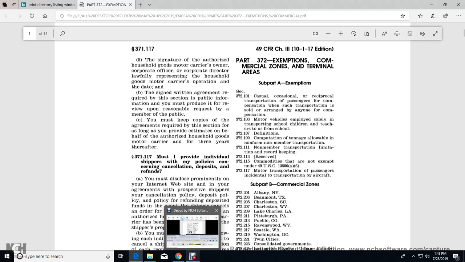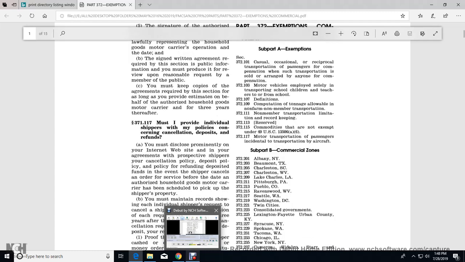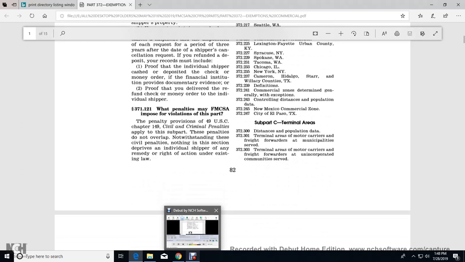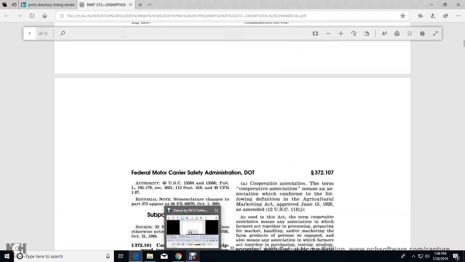372.113, Reserved. 372.115, Commodities that are not exempt in Title 49 U.S. Code 13506(a)(6). 372.117, Motor transportation of passengers incidental to transportation by aircraft. Subpart B, and then it gives a list of cities. Subpart C, Terminal areas. 372.300, Distance of population data. 372.301, Terminal areas of motor carriers of freight, municipalities served. 372.303, Terminal areas of motor carriers of freight, unincorporated communities served.